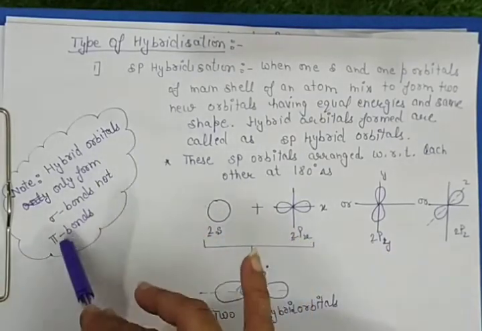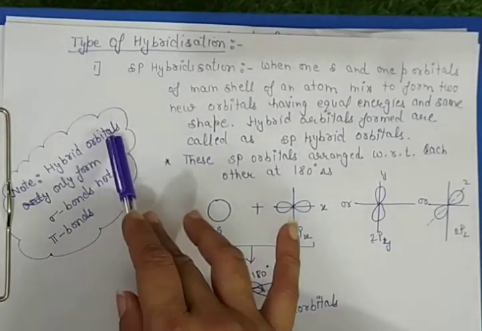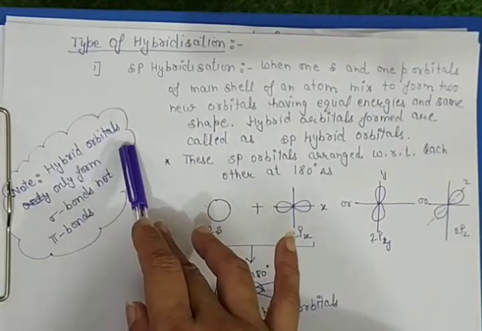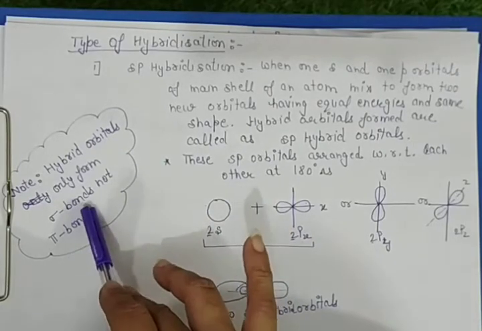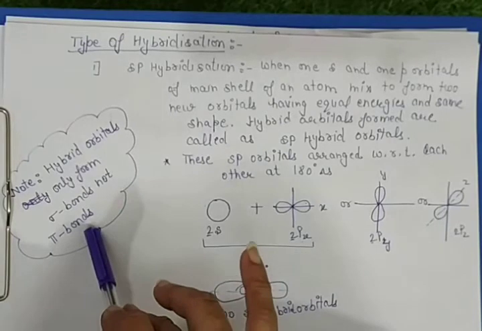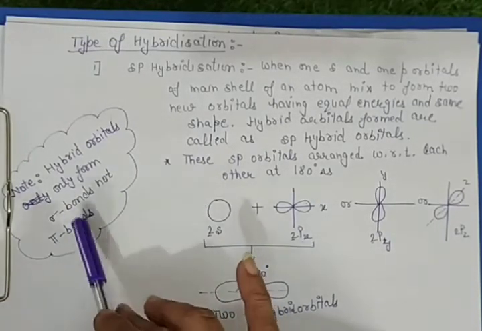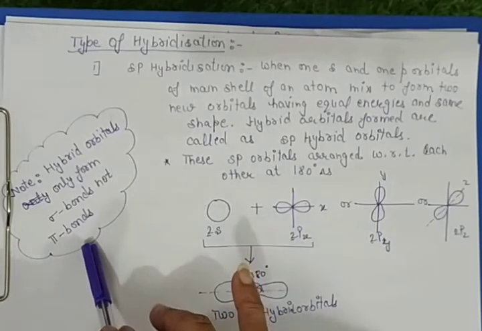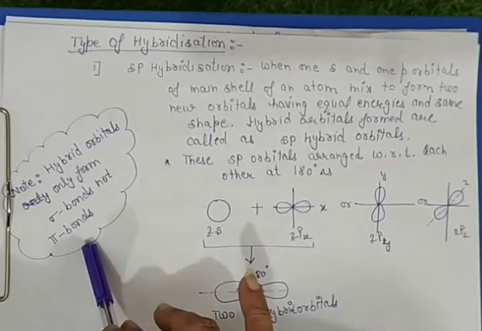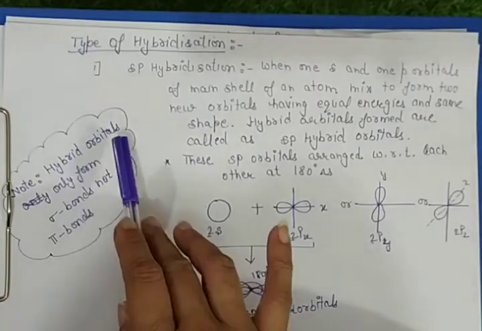Hybrid orbitals never form the pi bond. So if you have hybrid orbitals, then that hybrid orbital forms sigma bond, and if any pi bond is present in the compound, then these pi bonds are formed either by p orbitals or d orbitals which do not participate in